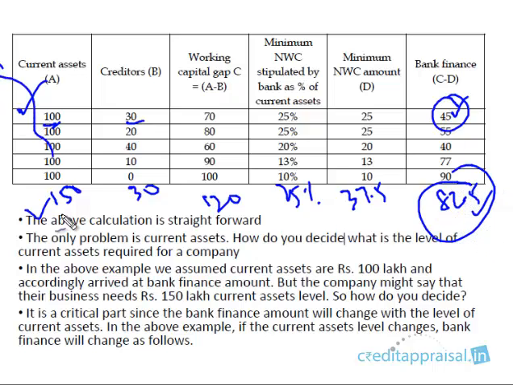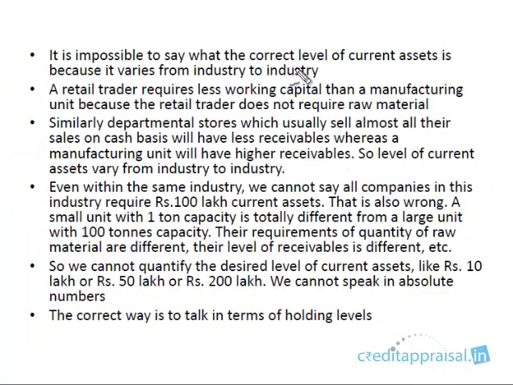So who is correct? How do you arrive at this current assets? What is the correct level of current assets for this company? Right? That is the most critical point in this entire calculation. That is the critical point. Everything else is straightforward. Okay. So the correct level of current assets varies from industry to industry, right? And even for a particular industry, it varies from company to company, right?